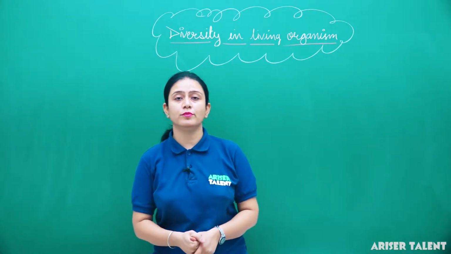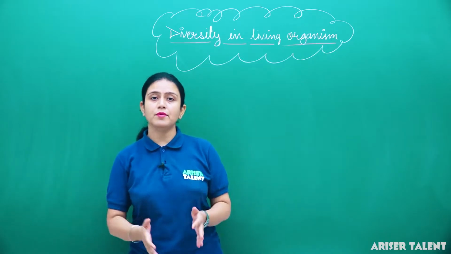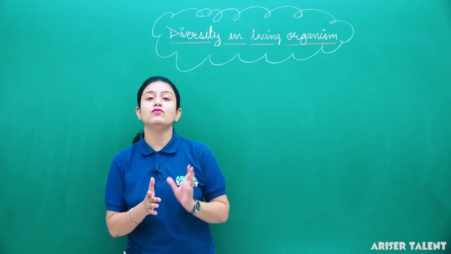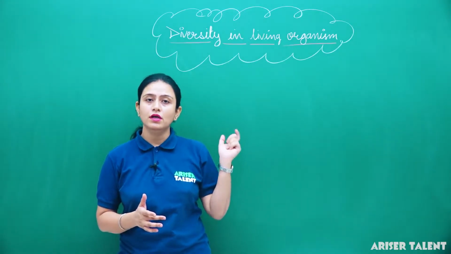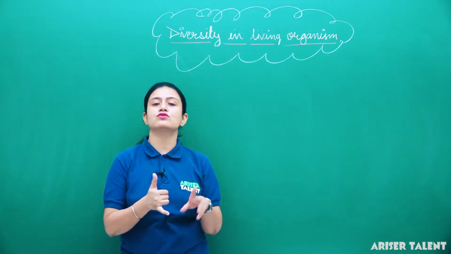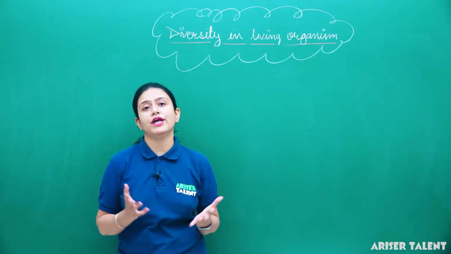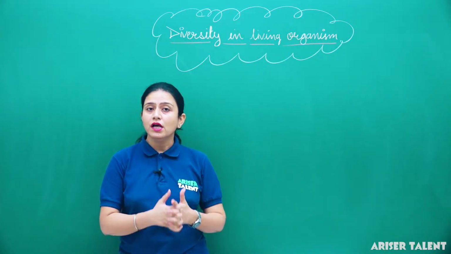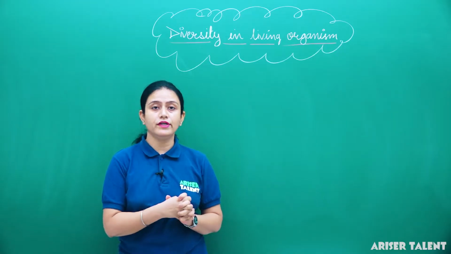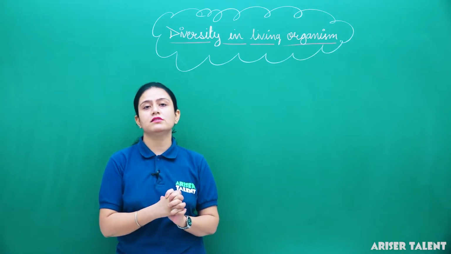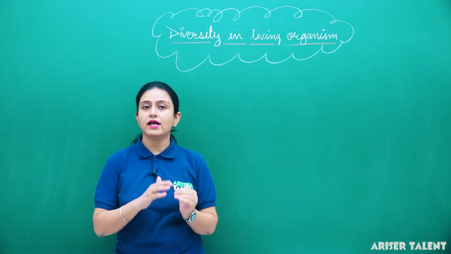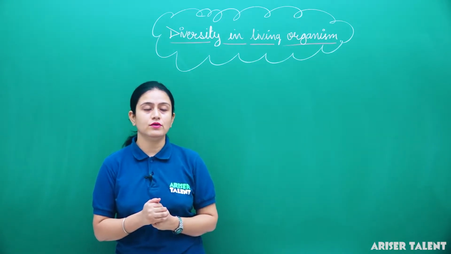Today we are going to study the topic that is diversity in living organisms. In my previous lecture, I have already told you what diversity means. Diversity means variety of what? Living organisms includes both plants and animals, including all the microscopic organisms. So we have a vast variety of living organisms on the earth. It's not possible to study all those animals at the same time at different places. So these organisms are categorized into different groups and subgroups to study them easily.